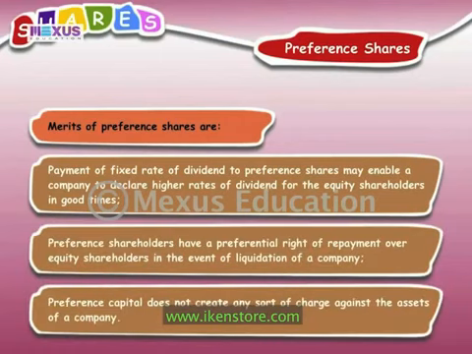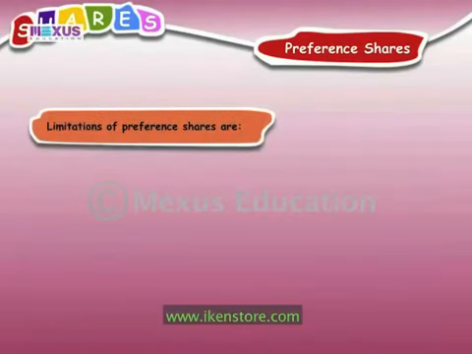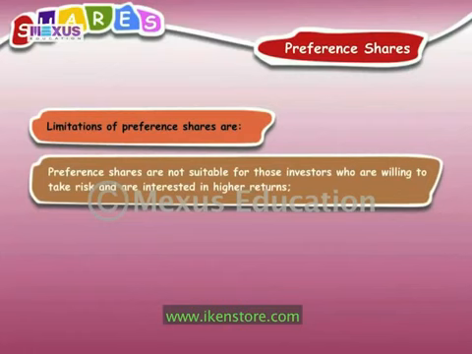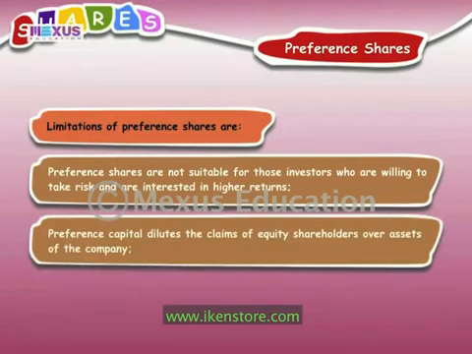Preference shareholders have a preferential right of repayment over equity shareholders in the event of liquidation of a company. Preference capital does not create any sort of charge against the assets of a company. The major limitations of preference shares as source of business finance are: preference shares are not suitable for those investors who are willing to take risk and are interested in higher returns. Preference capital dilutes the claims of equity shareholders over assets of the company.